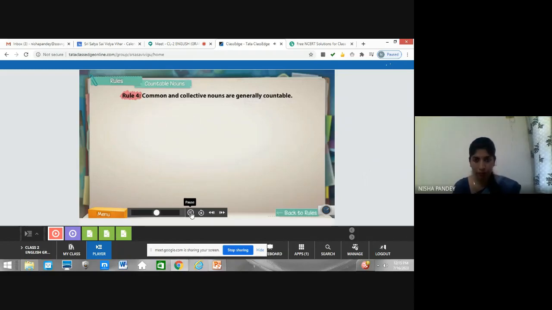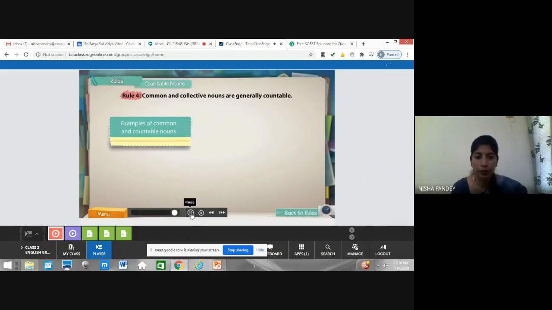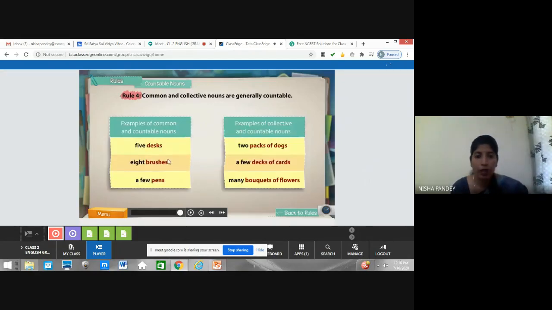Similarly, collective nouns are countable. For instance, a bunch of grapes, which is a collective noun, is also countable. Here are a few examples of common nouns and collective nouns that are countable. Five desks, eight brushes, a few pens. Now collective noun examples which are countable: two packs of dogs, a few decks of cards, many bouquets of flowers. Right? So they both are generally countable.